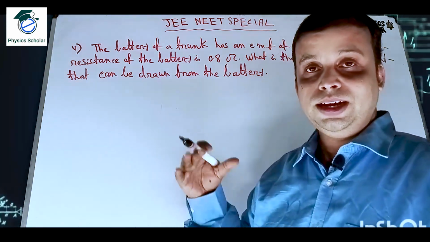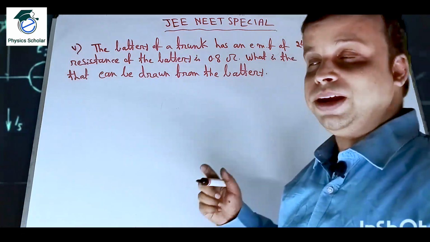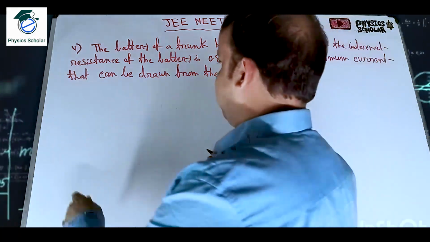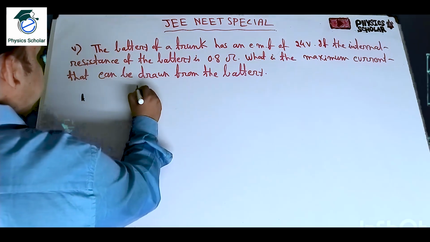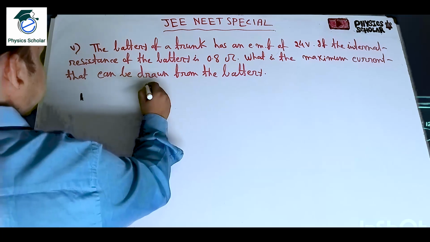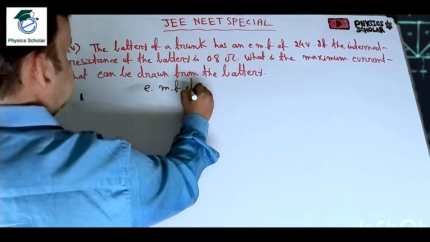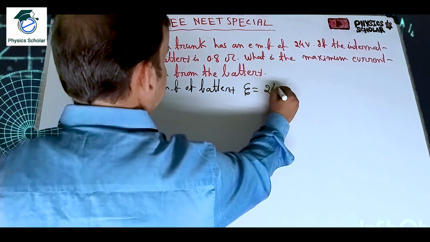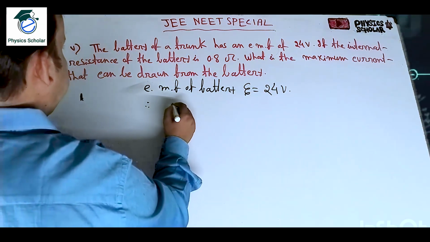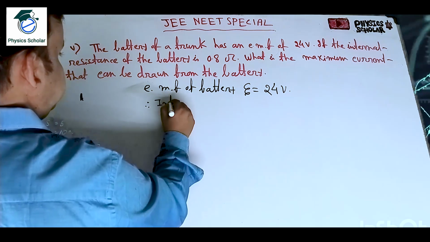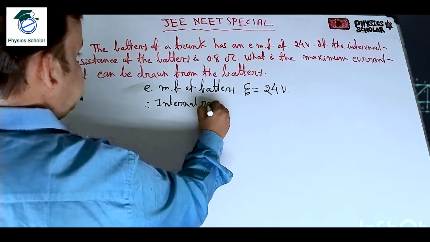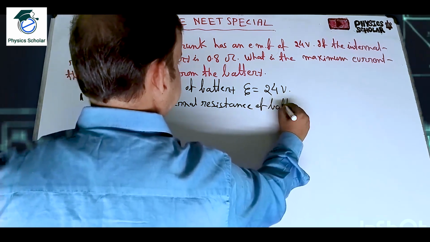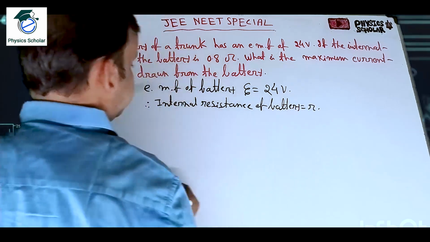So what was that? The condition of maximum current drawn from the battery. What we know is that when the external resistance will be 0, that means capital R will be 0. Now what is given here? The EMF of the battery, eta, is equal to 24 volt, clear. The internal resistance of the battery is equal to small r, clear.